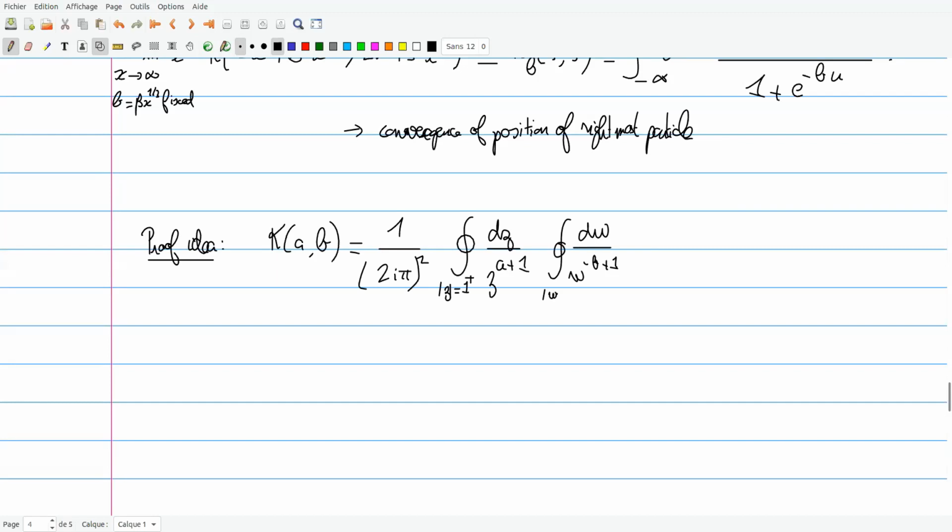where W has modulus just below 1, and you have this expression.